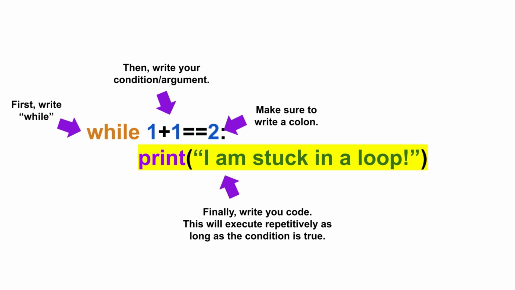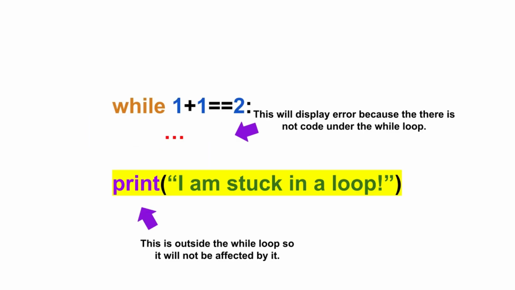Notice how the print statement is slightly inward as if we pressed a tab? It should be like that. It should not align with the while keyword. Otherwise, your code will be outside the while loop. If our print function is aligned with the while keyword, it will not be affected by the while loop. But this will cause an error on the console because we have nothing for the while statement.